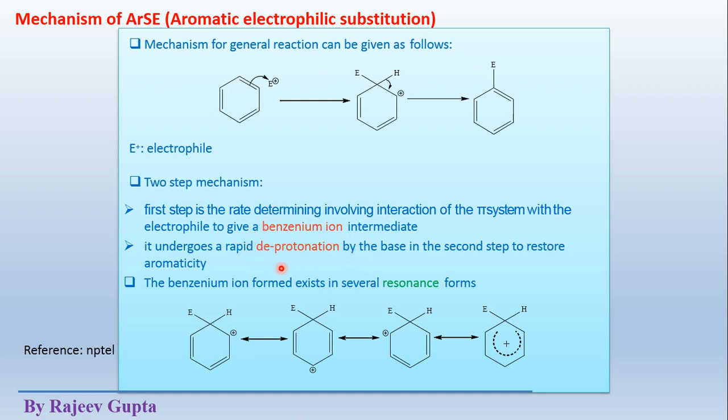The first step is the addition of the electrophile and the second step is the deprotonation, or removal of hydrogen. These both steps are combinedly called substitution. So overall, the reaction occurring on an aromatic substrate in the presence of an electrophile is called aromatic electrophilic substitution reaction.